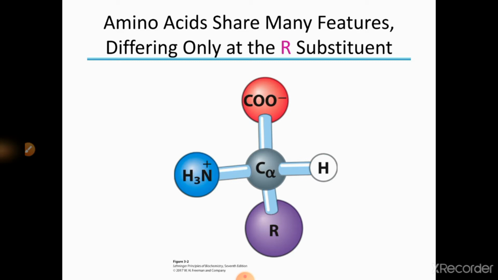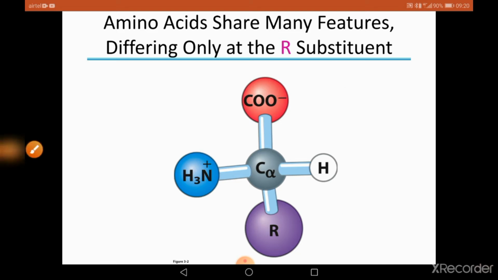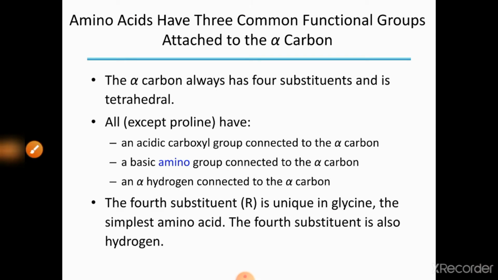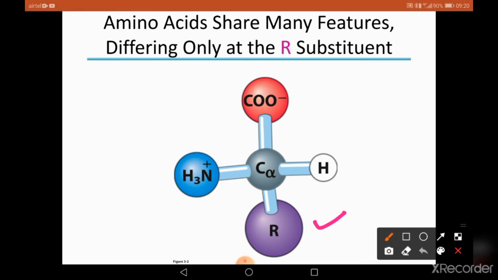When we look at the general structure, an amino acid has a carboxyl terminal, an amino terminal and an R group. At the center, it has a C alpha, which is chiral, and possibly we can expect some isomers if we have chirality. In all the 20 standard amino acids, there will be a carboxyl terminal and an amino terminal, and only the R group is going to vary. Depending upon the variation of this R group, we have different classes of amino acids.